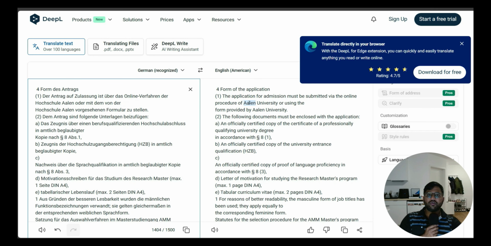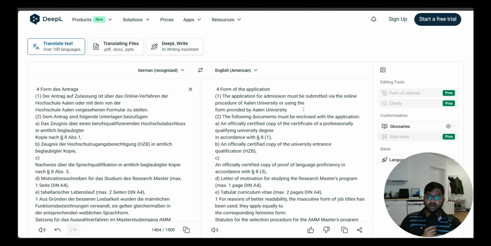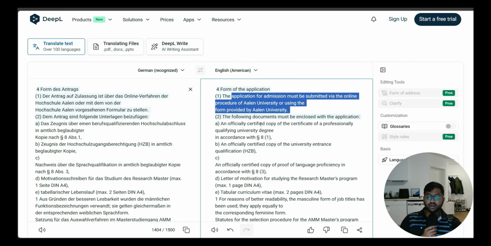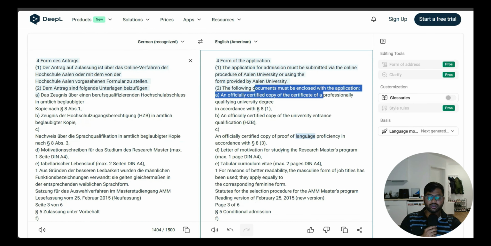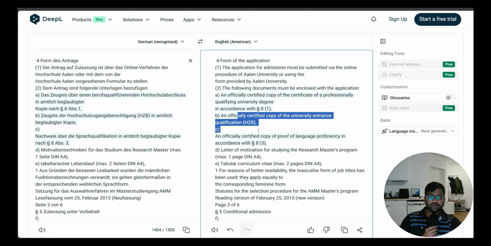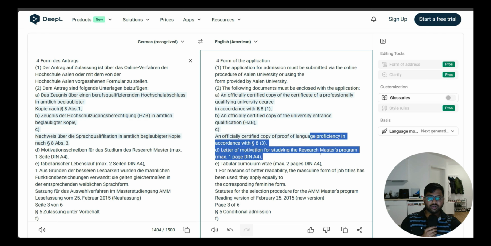and you can see here the form of application. The application for admission must be submitted via the online portal that we are using, so no need to worry. The following documents must be included with the application. At first you have to give the attested copy when you are applying, but after you get admission, before enrollment, they will either ask you to send the documents to enroll, or you can come here directly and enroll before the enrollment deadline is finished. An official copy of the university entrance qualification, as I told you, an official certified copy. An official certified copy is nothing but your attested copy, and an official certified copy of proof of English language proficiency.